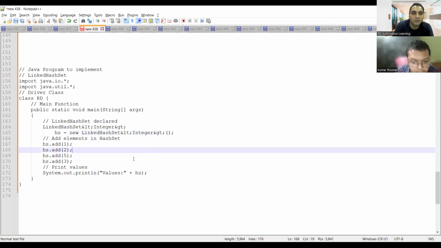What would be the output of this program? It will print 1253 in order. Correct. The output would be 1253.